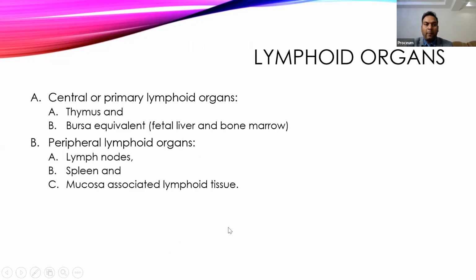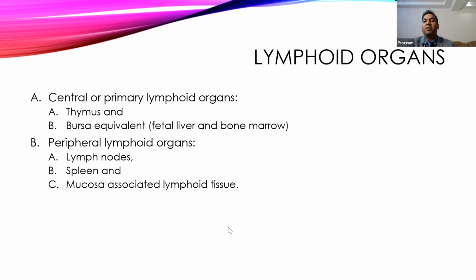Then come to the lymphoid organs, which form the site of the immune system where the immune system develops, is stored, and is regulated. We can classify the lymphoid organs into two types: one is central or primary, and the second is peripheral or secondary. Central is where these lymphoid organs develop their skill, or are educated or trained.